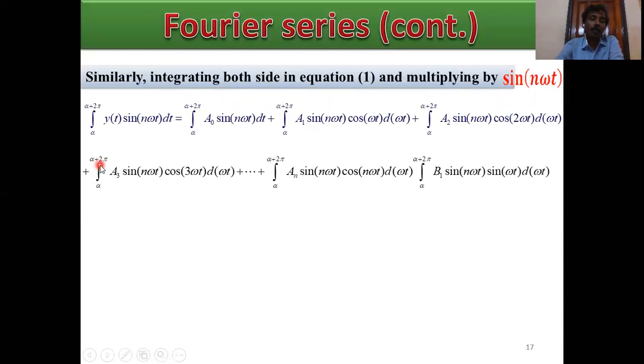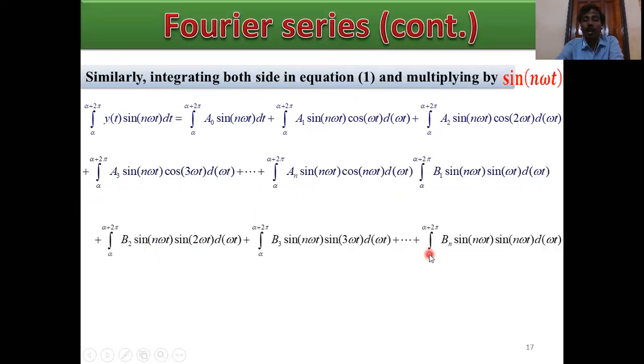Similarly, alpha to alpha plus 2 pi a3 sin n omega t cos 3 omega t d omega t, and alpha to alpha plus 2 pi b1 sin n omega t sin omega t d omega t, plus alpha to alpha plus 2 pi bn sin n omega t sin n omega t. Again integrate, and all of these values are 0. Only this one is equal to this.